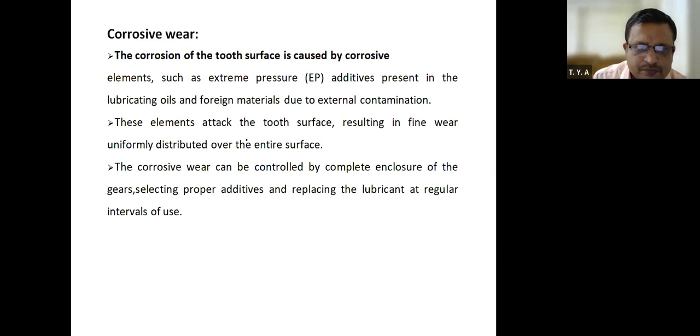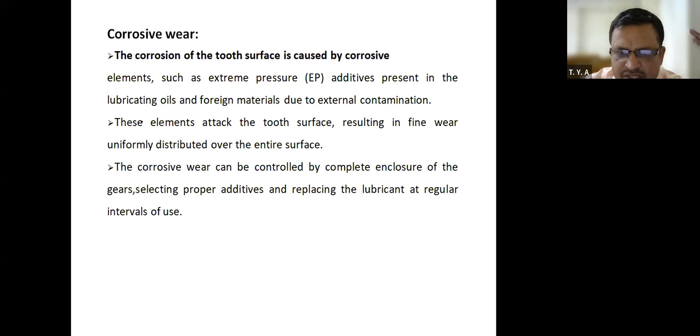The corrosion of the tooth surface is caused by corrosive elements such as extreme pressure additives present in the lubricating oils and foreign materials due to external contamination. These elements chemically react with the tooth surface, and the whole surface or part of that surface is going to be corroded.